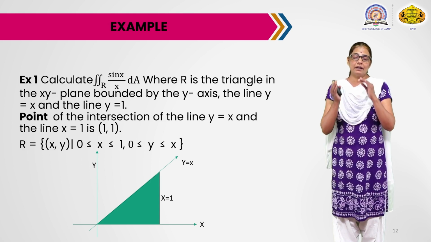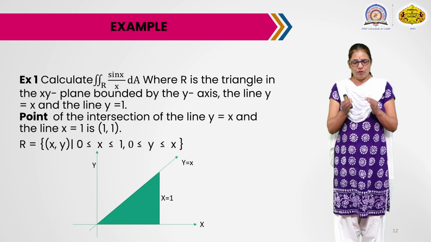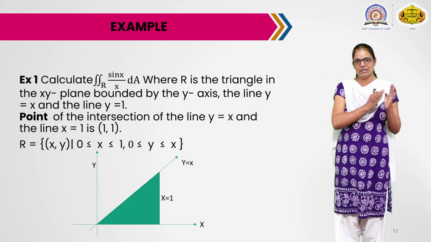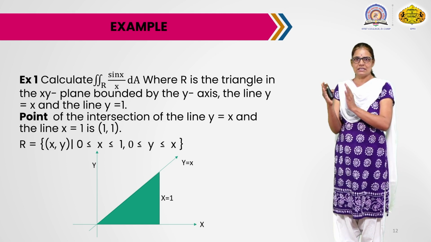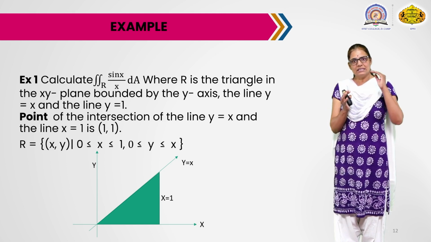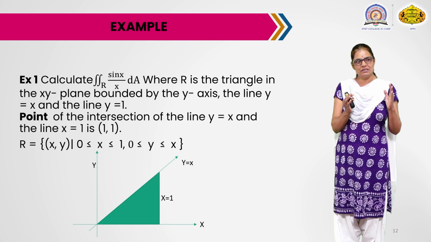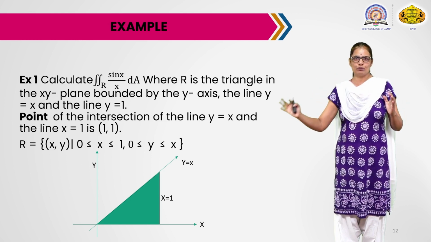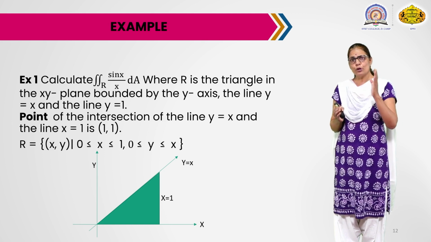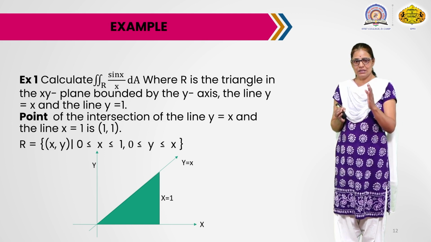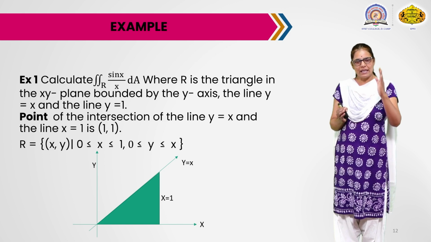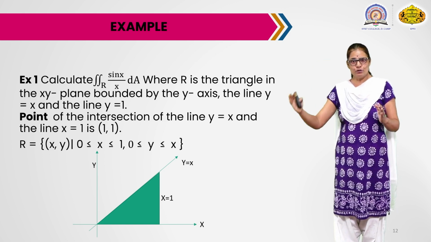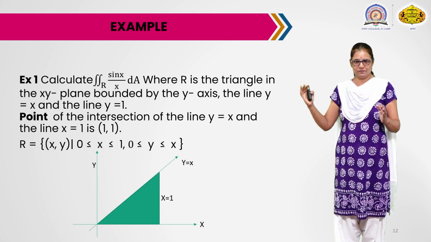And how to write the x limit? For that we consider all the vertical straight lines in the region. Then we consider the equation of the leftmost vertical line and the rightmost vertical line. If we draw all the vertical lines in the region, the leftmost vertical line is nothing but the y-axis, and its equation is x equals 0, and the rightmost vertical line is x equals 1.